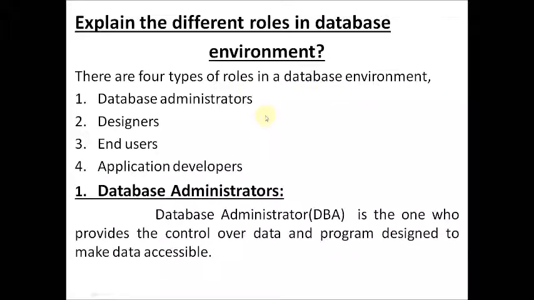Let's see one by one how these 4 types of roles are placed in a database environment and what kind of instructions they are giving to make the database successful. Let's see the first one. What is that one? Database administrators. A database administrator is also called a DBA. DBA is nothing but database administrator.